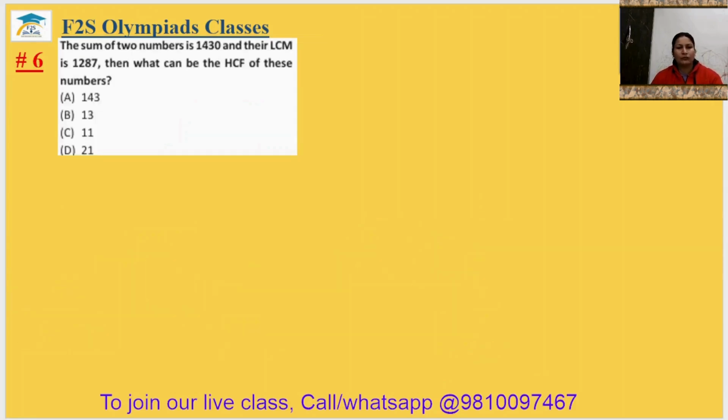Okay. Question number 6. The sum of two numbers is 143 and their LCM is 1287. Then what can be the HCF of these numbers? Okay. So LCM is 1287. What is LCM? LCM is the HCF multiplied by two co-prime numbers, which are the factors of these numbers, but both are co-prime. So suppose those co-prime numbers are X and Y.